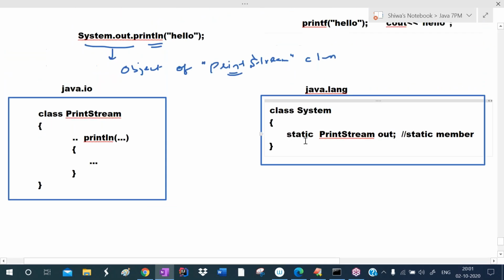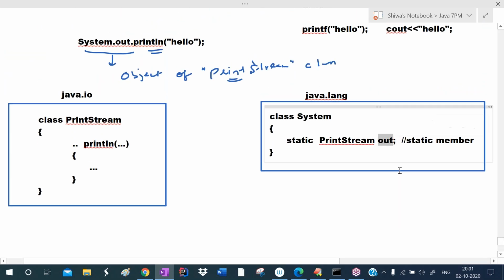This out is the, see, that is the implicit thing. Implicitly, System.out means a PrintStream object will be created. System.out is the object of the PrintStream class. The object is already created. The object is already defined in System.